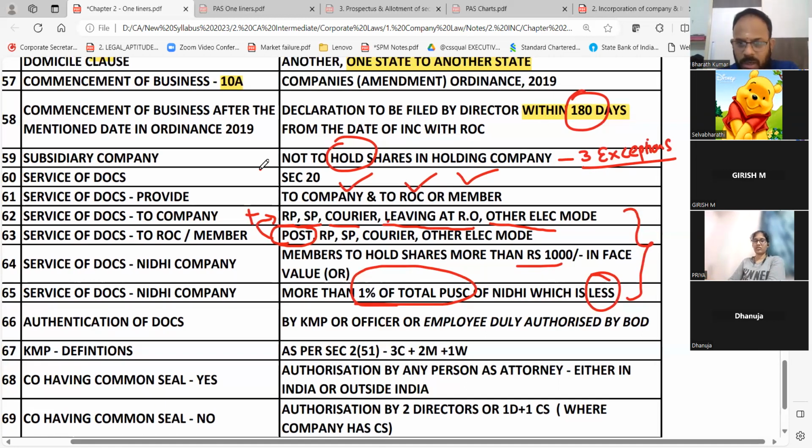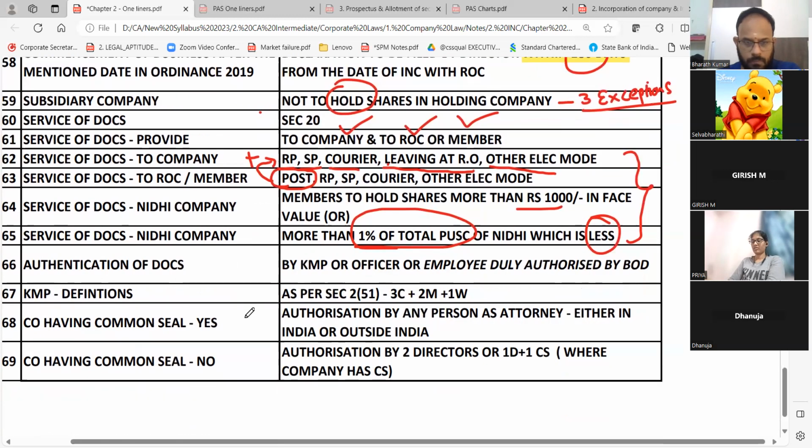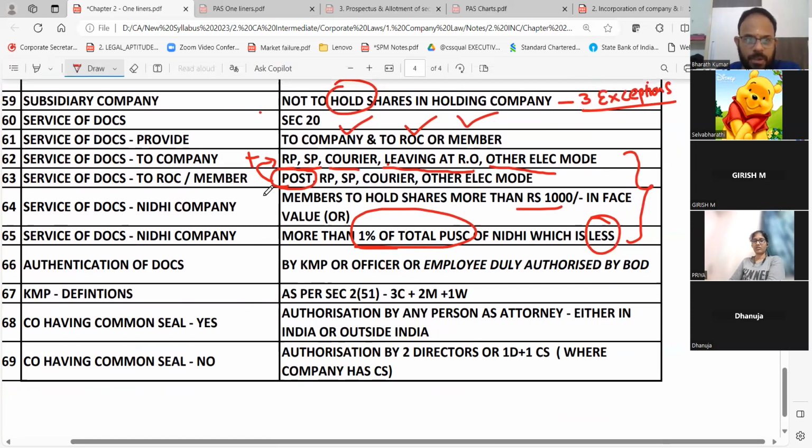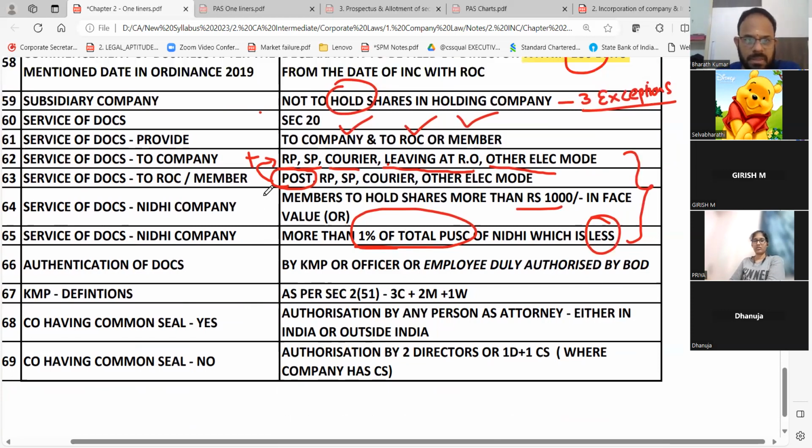I am only doing a one-liner, so I am not sitting and explaining all this, which we have already done in the class. Authentication, who will, okay, finish writing this, then we will go. Hardly 2 more or 3 more points. Just write this. If you are done, then we'll go to the next point.